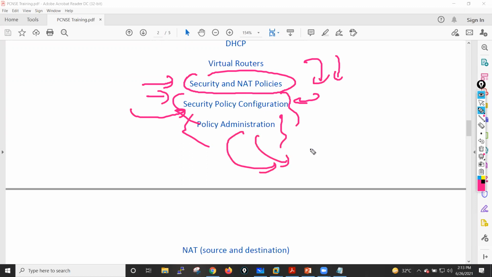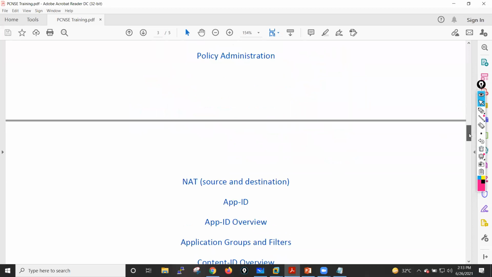Then we will see policy administration. If you want to do administration on policies, how can you remove the bogus rules? I'll tell you the steps, guys, for how you can manage your policies. All these things I will cover in the NAT and security policy session. After that, I'll just move forward.